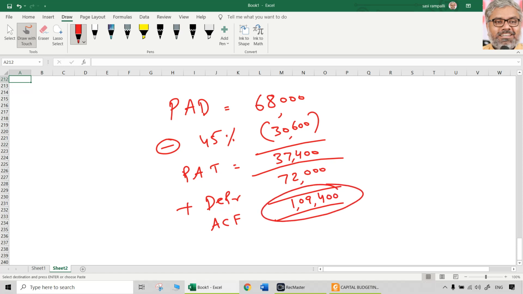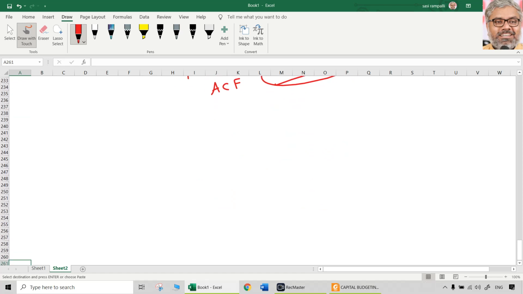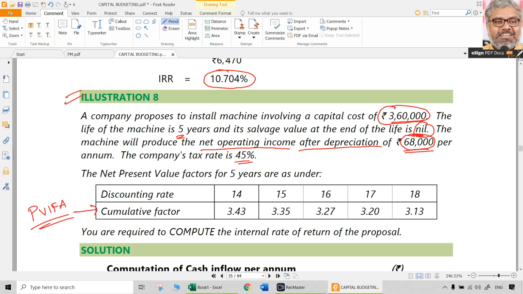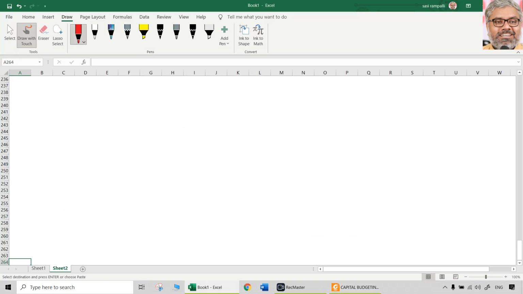This is going to be the annual cash flow, 1,09,400. What we need is IRR. So we don't know the rate. Naturally, we have to pick a rate from whatever are given: 14, 15, 16, 17, 18. Five different rates are given. As I told, we don't have to waste time on which one to choose. Let us take somewhere in the middle. Directly, let us take 16%.